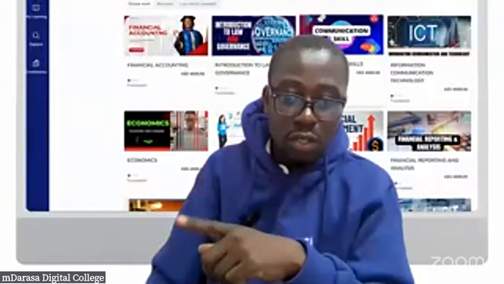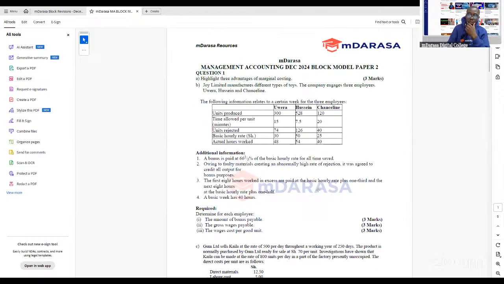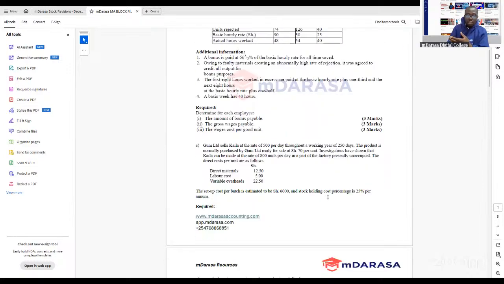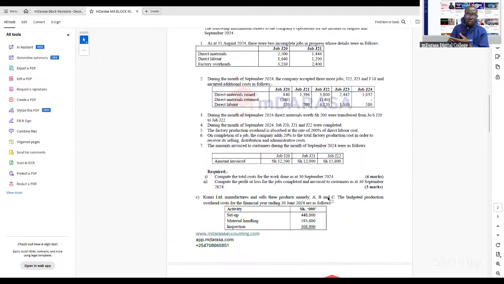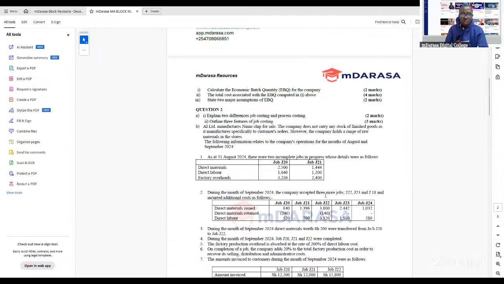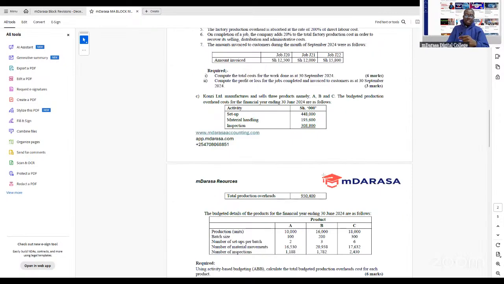So what I want us to do, these are questions that we have in our block model paper, and it is a very good question. Management accounting, block revision. This is model paper 2. Remember, we had 2 model papers, model paper 2 and model paper 1. So our focus will be on question number 2, specifically part C of the question.